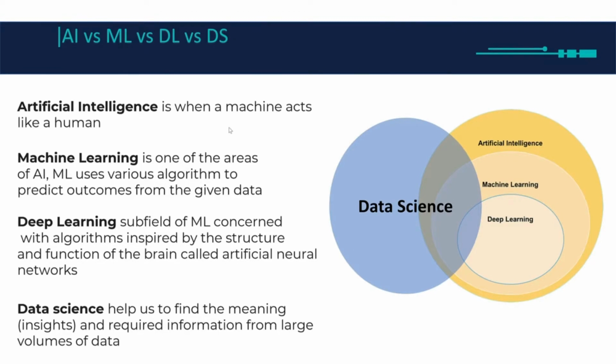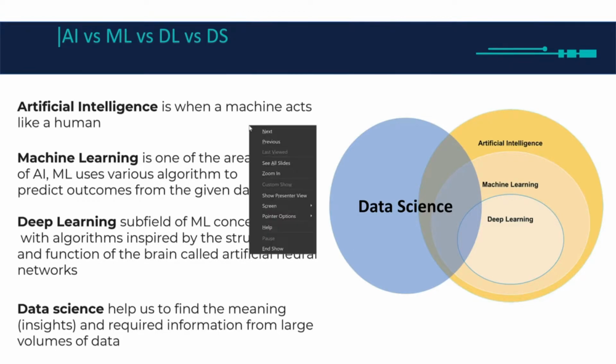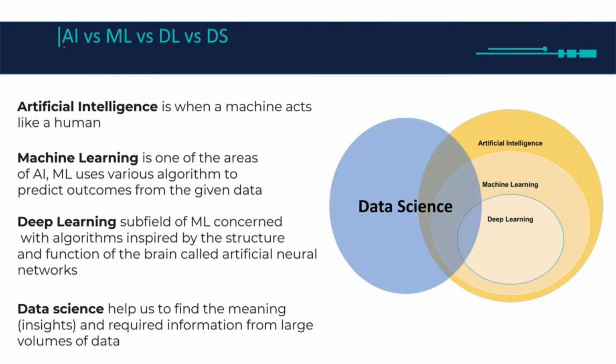Alright, so in this video we're going to learn the difference between AI, which is artificial intelligence, and ML, which is machine learning, and DL, which is deep learning, and DS, which is data science. If you want to learn about data science, you need to know about these four things. Alright, let's start. The first thing is artificial intelligence.